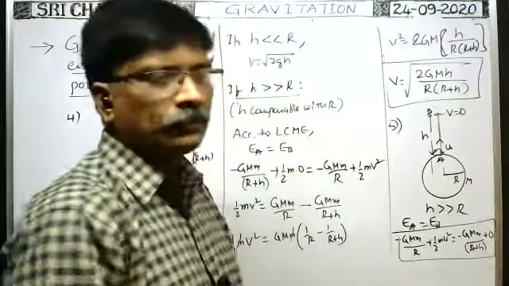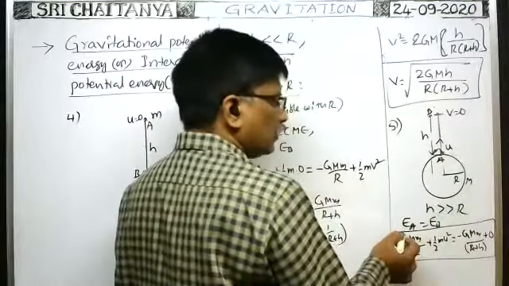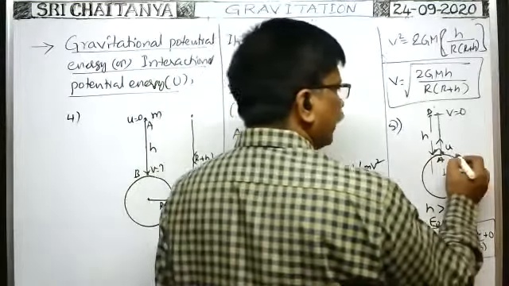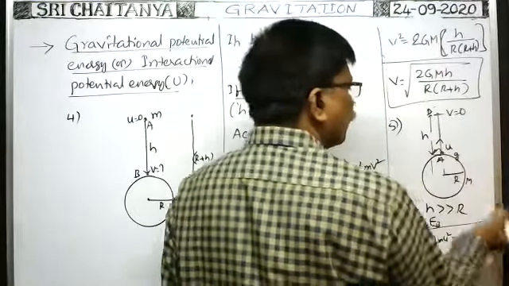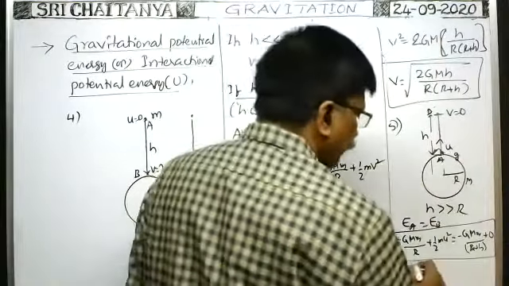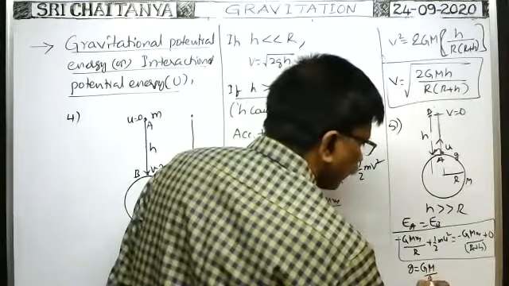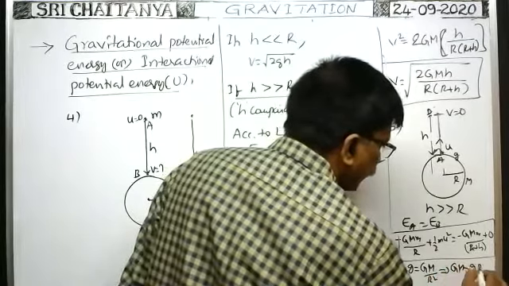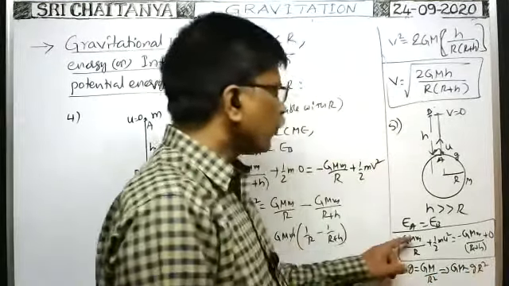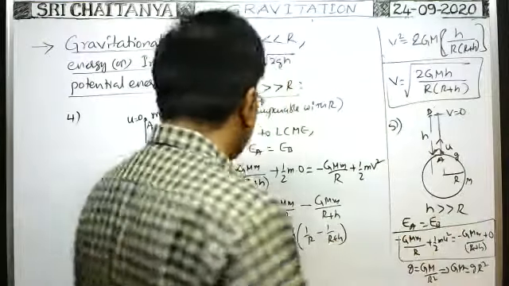Sometimes the mass of the earth is not given, G is not given. The radius of the earth will be given, and on the surface of the earth, the acceleration due to gravity small g is given. Then small g is equal to G M by R square. So that implies instead of G capital M, we can write small g capital R square. So in this formula, instead of capital G capital M, you write small g R square. We can write like that also.